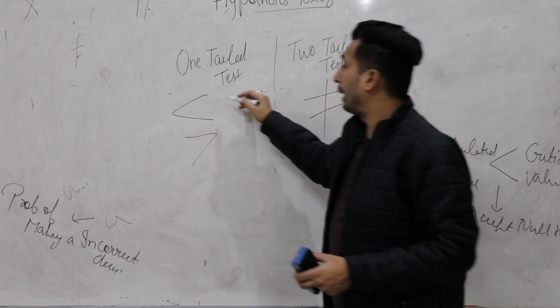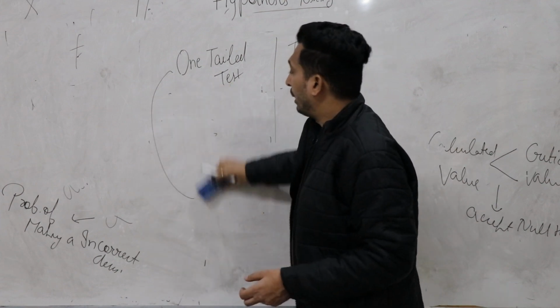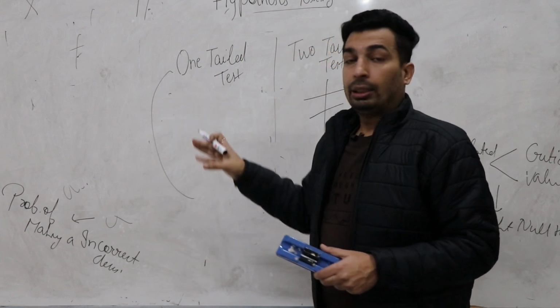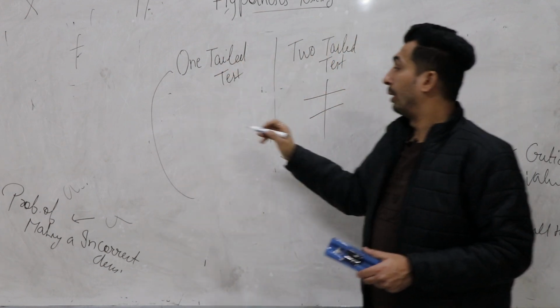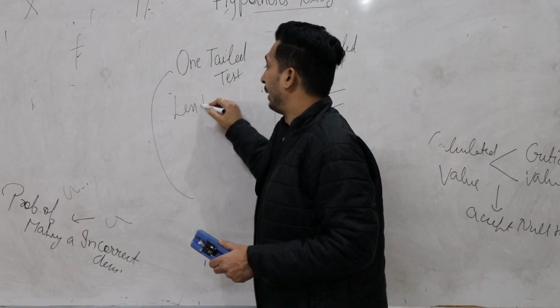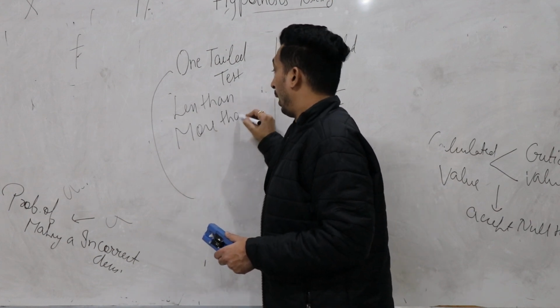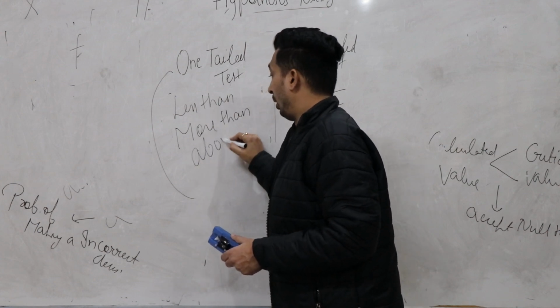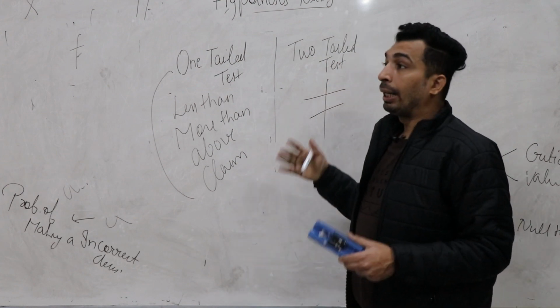The reason being, in a one-tail test, various words are given in a statement. You can easily identify by watching these words whether the case is one tail or two tail. In one tail, words like less than, more than, above, and claim are mentioned. Simple claim का example दो.